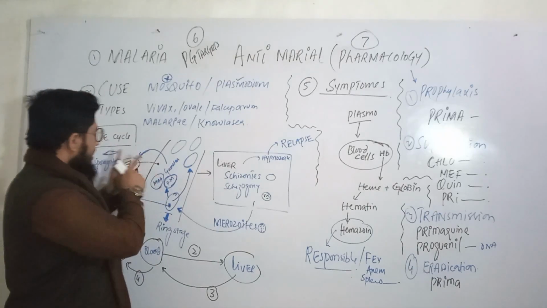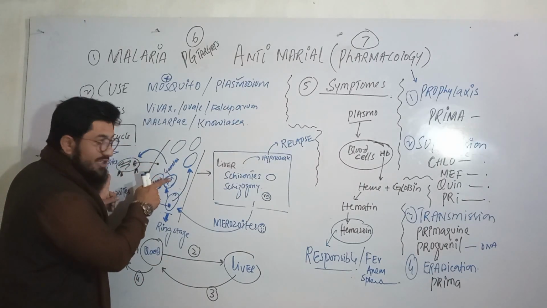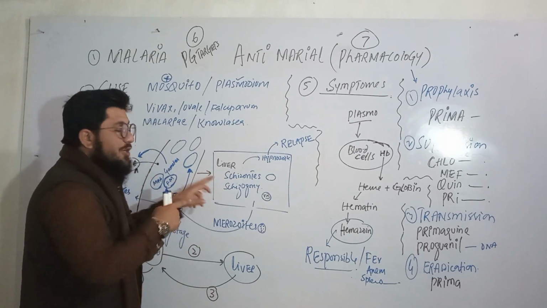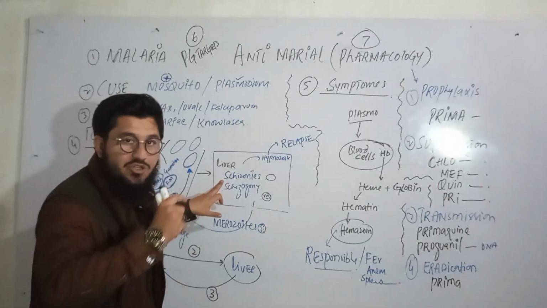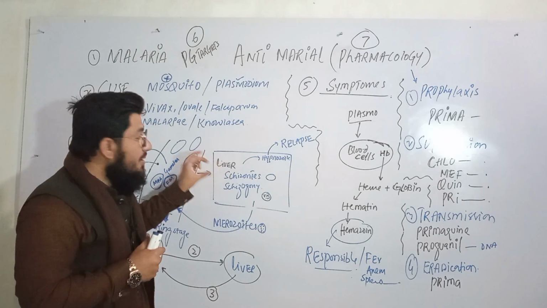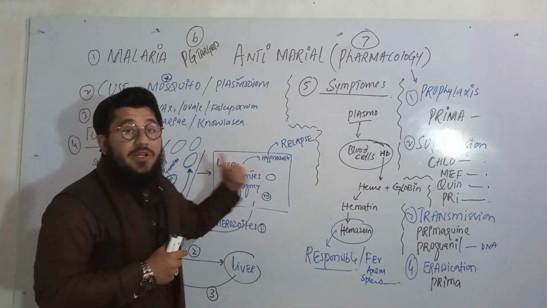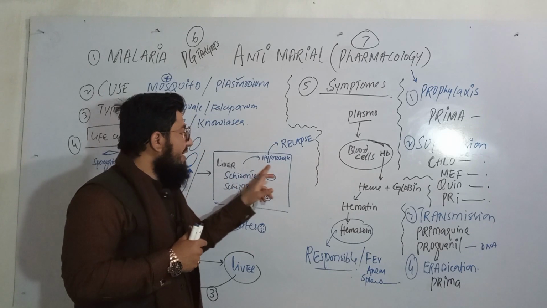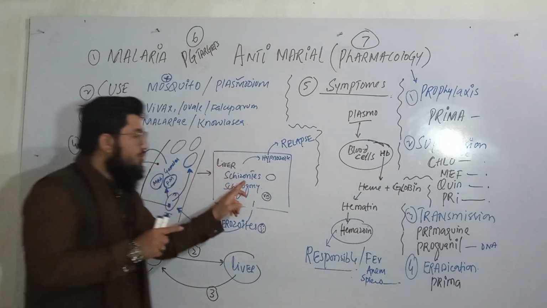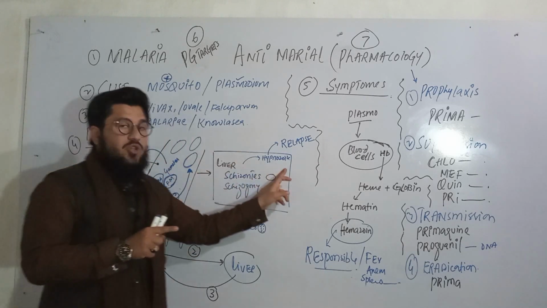Very simple. The sporozoite enters the circulatory system, then moves to the liver cells, where it changes morphologically; the structure changes like this and is named a schizont. So a sporozoite may be converted into a schizont or a hypnozoite.